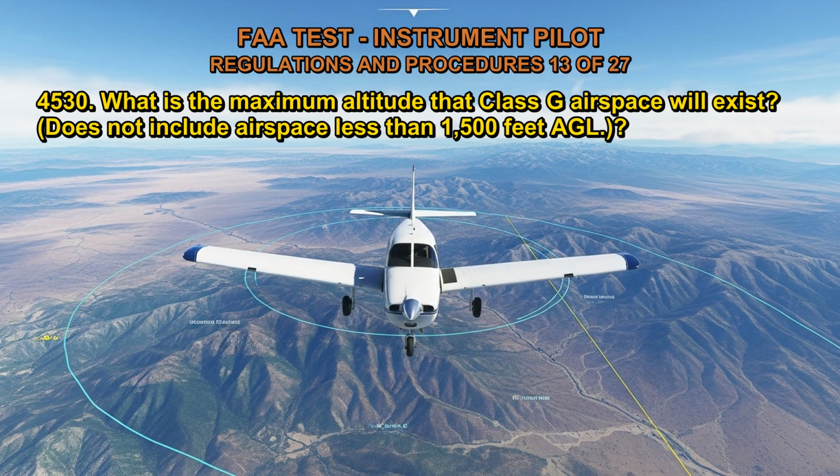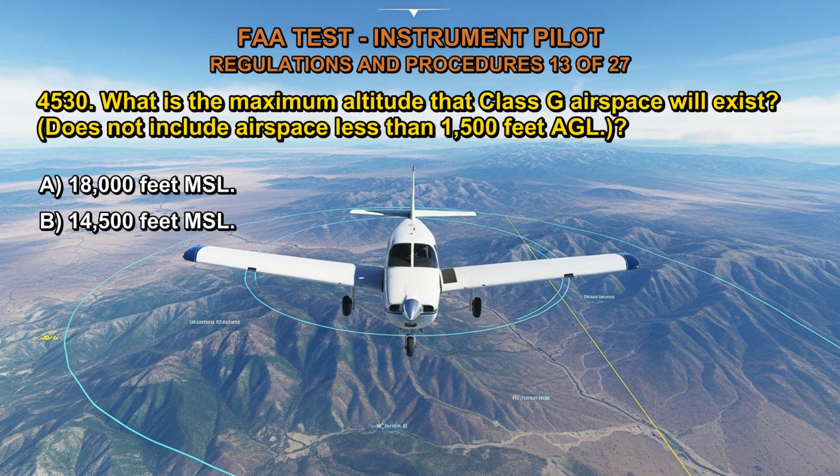4530. What is the maximum altitude that Class G airspace will exist? Does not include airspace less than 1,500 feet AGL. A. 18,000 feet MSL. B. 14,500 feet MSL. C. 14,000 feet MSL.